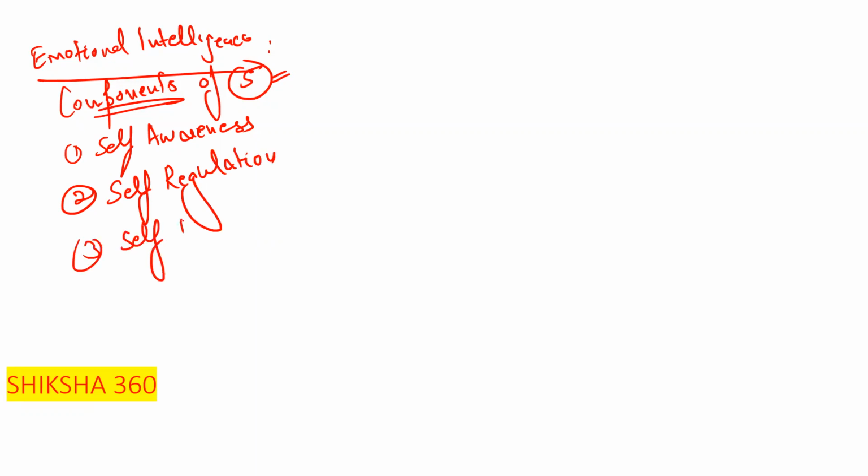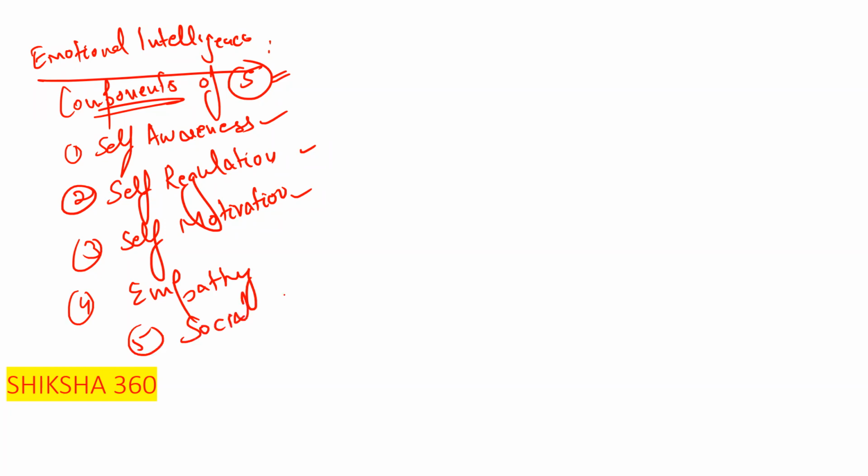Third one is self-motivation. Fourth one is empathy. Fifth one is social skills. These are the 5 components of emotional intelligence.